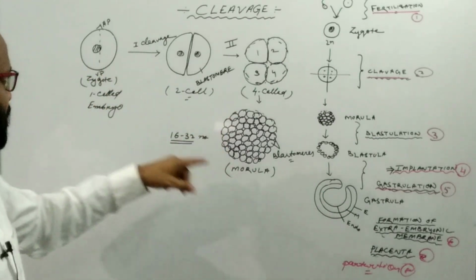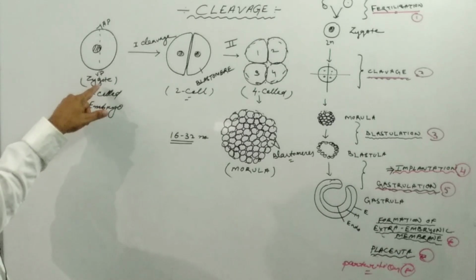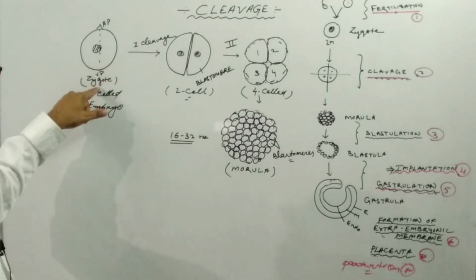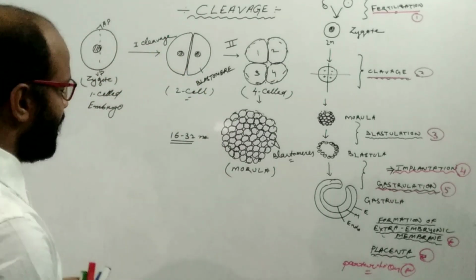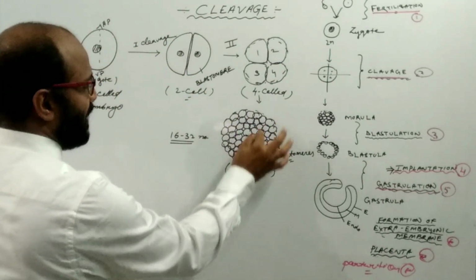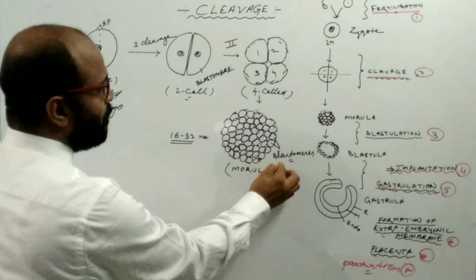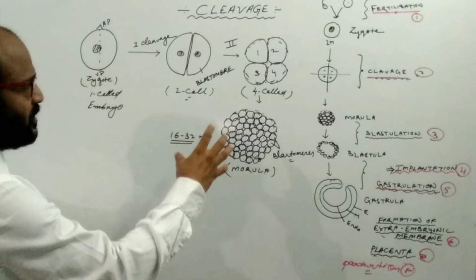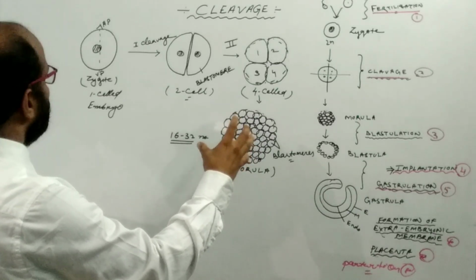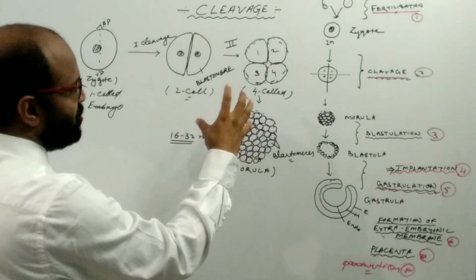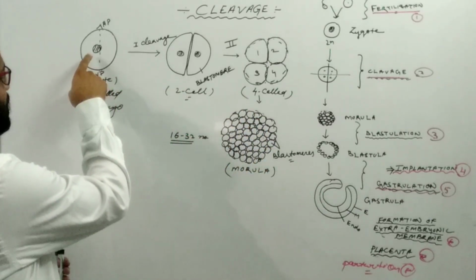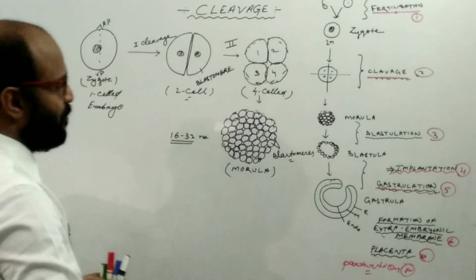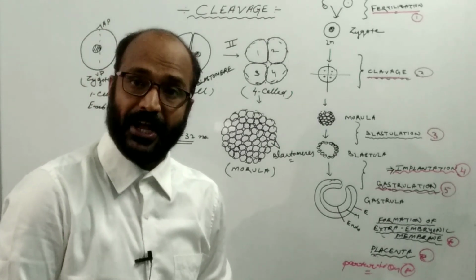In the process of cleavage, the cytoplasm present inside the zygote is distributed among the formed blastomeres, or the daughter cells. The content of cytoplasm decreases, but the size of the nucleus is maintained by the replication of DNA.